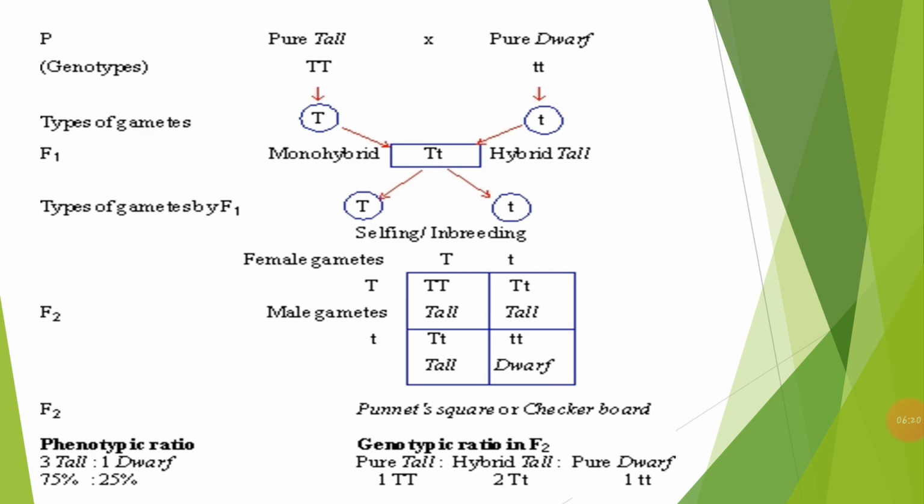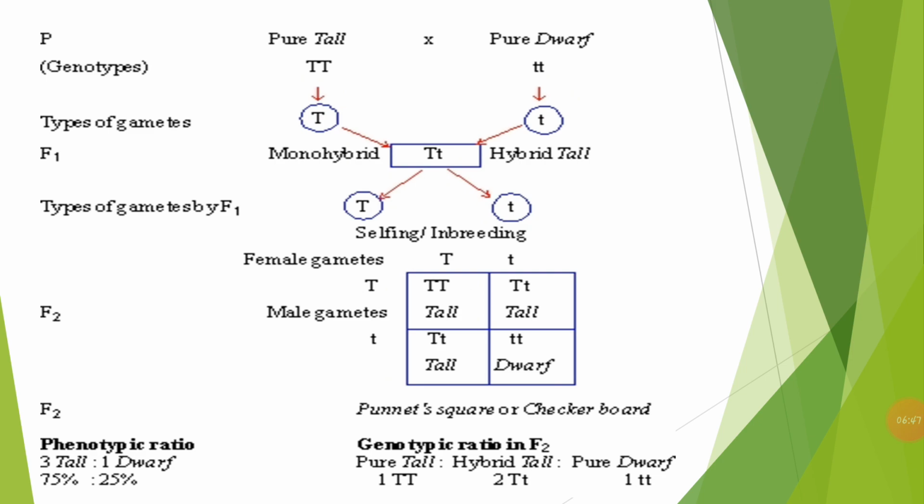The first is the homozygous tall plant, capital T and capital T. Then we get the heterozygous tall, capital T and small t, and again a heterozygous tall, capital T and small t. Lastly we get a homozygous dwarf plant, or homozygous recessive, small t and small t.